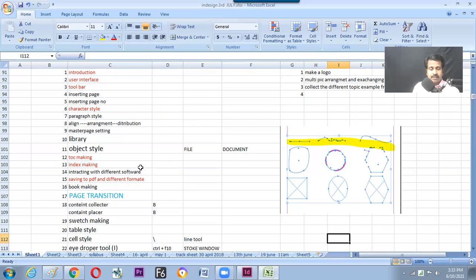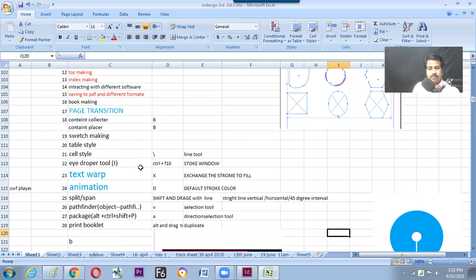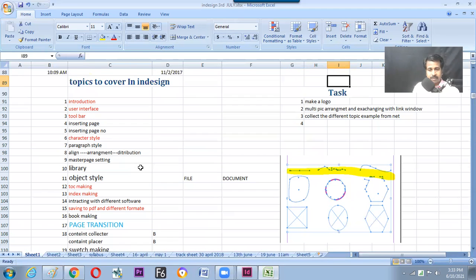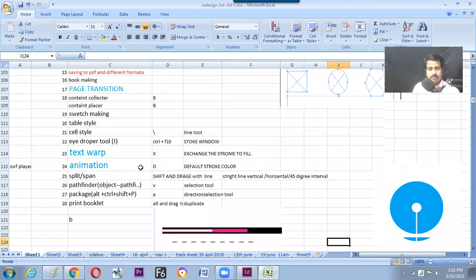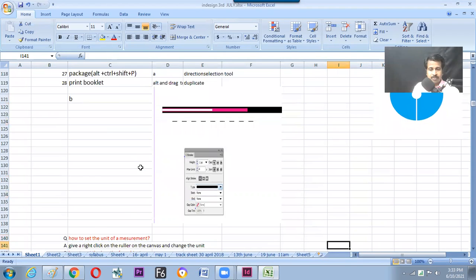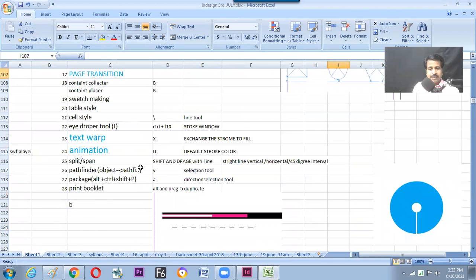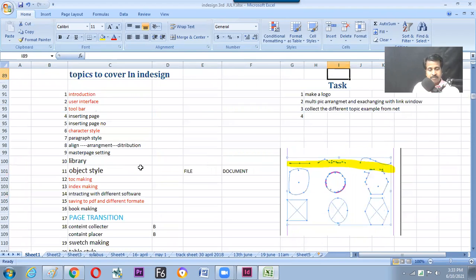So the next things we have made it clear, like what is the syllabus, how many topics will be covering up, what are those. So around 28 topics we have gathered inside the software, we'll be covering that. The first topic which is going on now, the introduction, and inside that we got to know a lot of information regarding the software and the competitors and why it is to be used. Fine, hope we have made it clear. I'll send you this Excel sheet also, but make your note to be prepared.